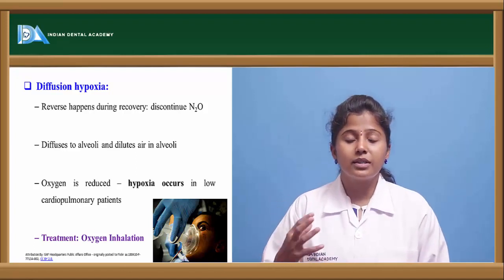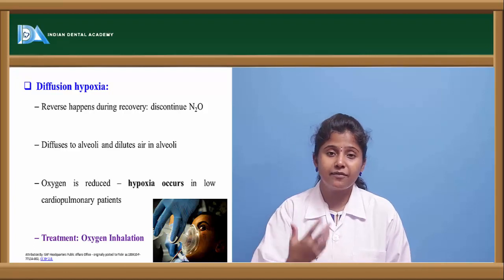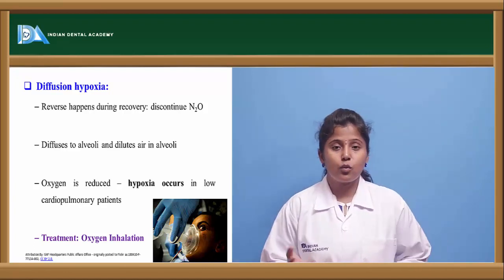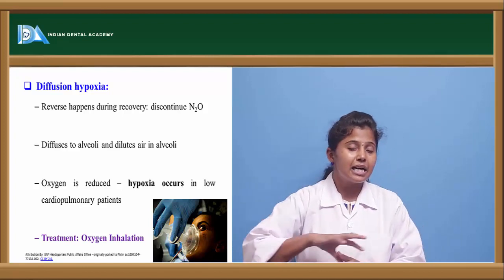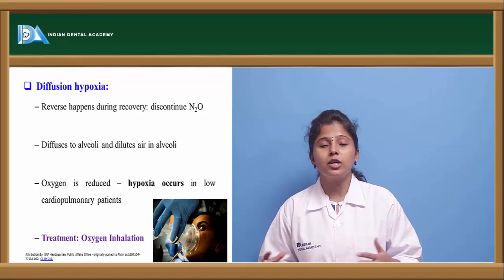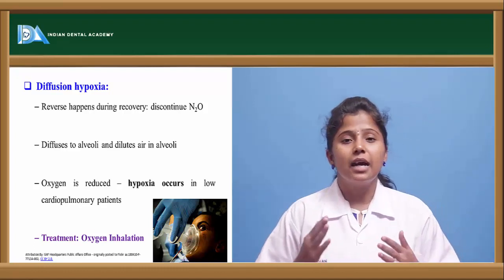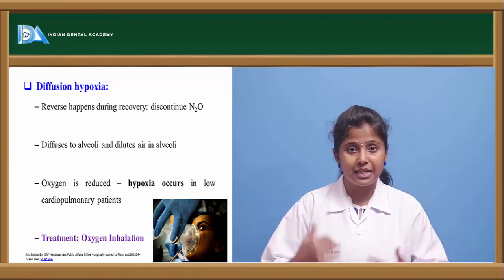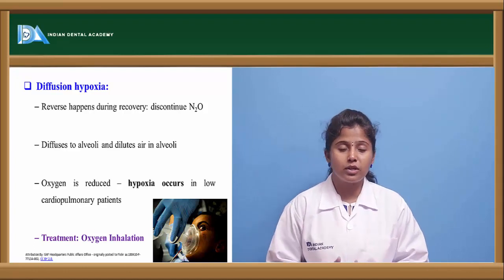It dilutes the molecules of the air present in the alveoli, and then oxygen is reduced. If the oxygen reaching the tissue is reduced, it may cause a hypoxia condition.